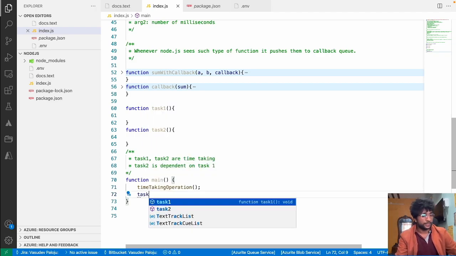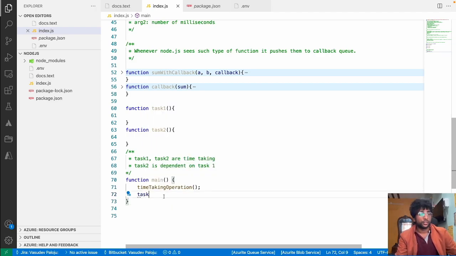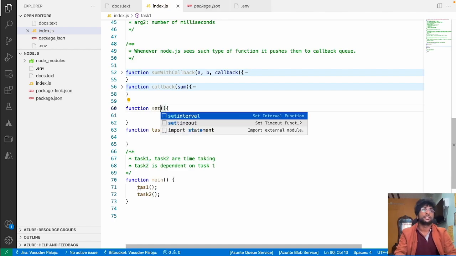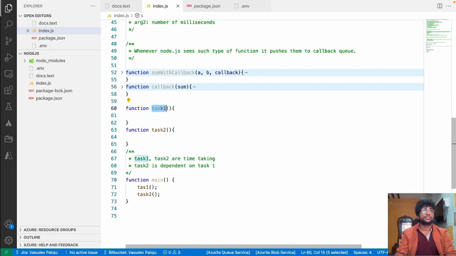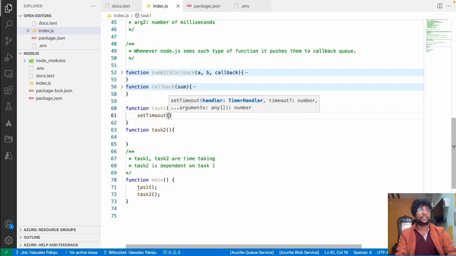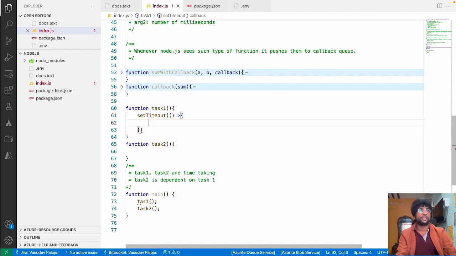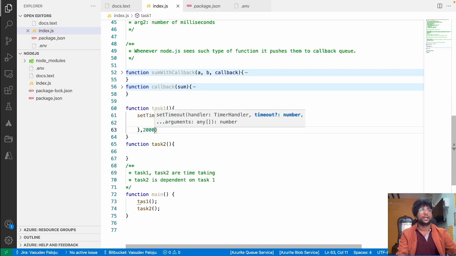So if you call like this, task1 and task2, right, what will happen? Let's see. First let's define the function bodies of this. Since it is a time taking process, I'll deliberately put some setTimeout. This function is going to return its output after 2 seconds.